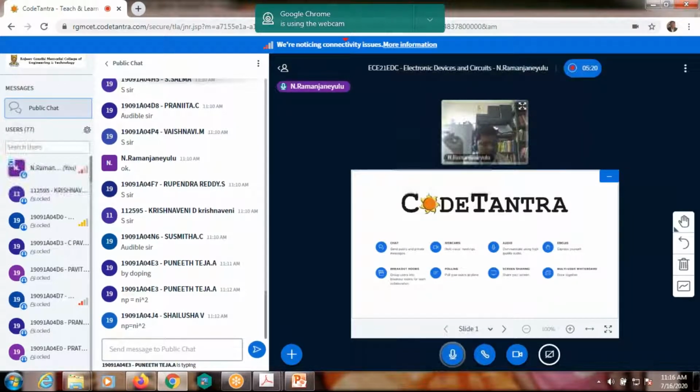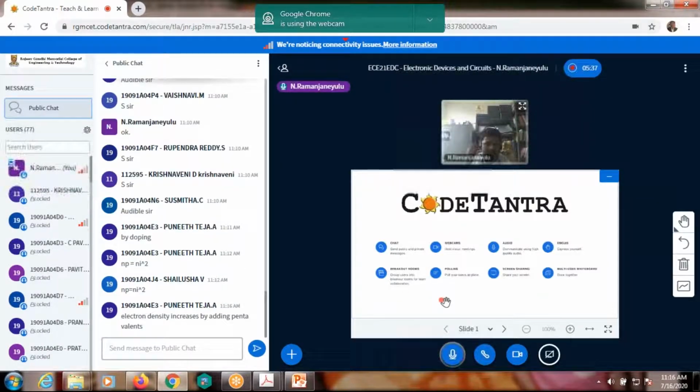Now in this case the semiconductor behaves like a p-type semiconductor. Why? Because holes are the majority carriers. The n-type actually behaves like a p-type semiconductor. That is the main conclusion and main observation.